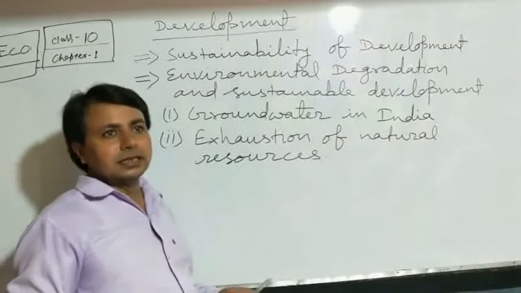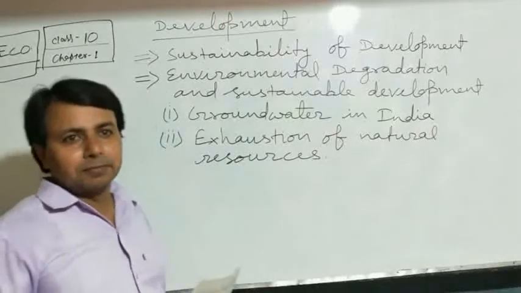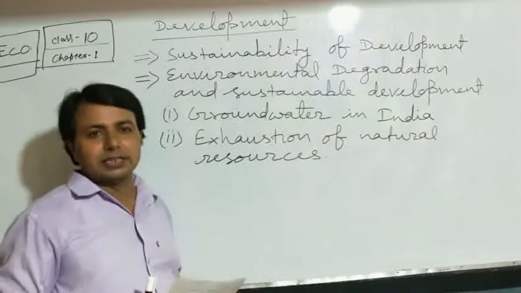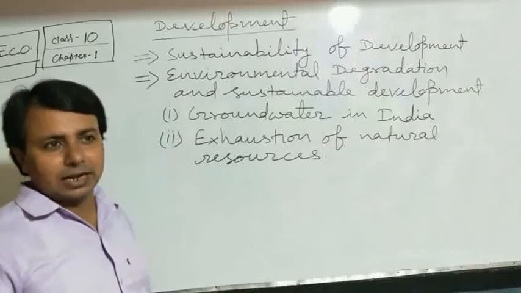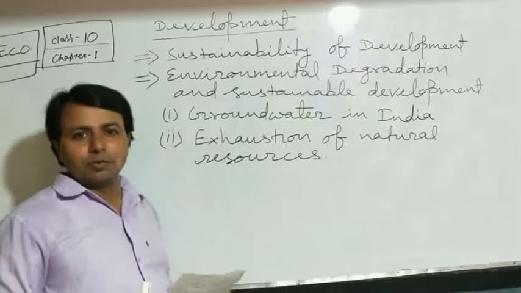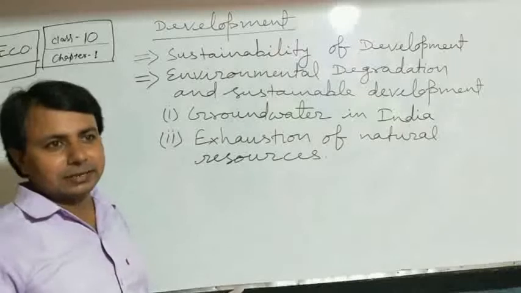It means sustainable development means the natural resources, we know that natural resources are limited, and therefore we should use them judiciously.